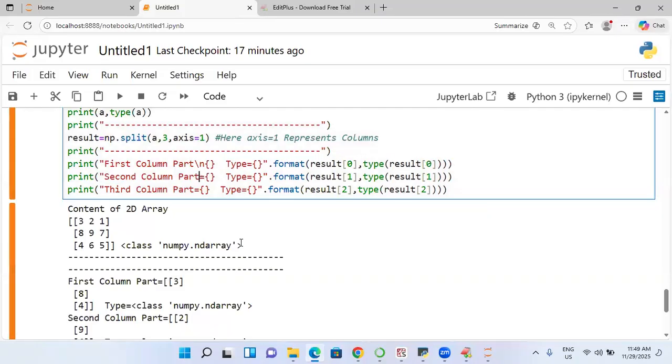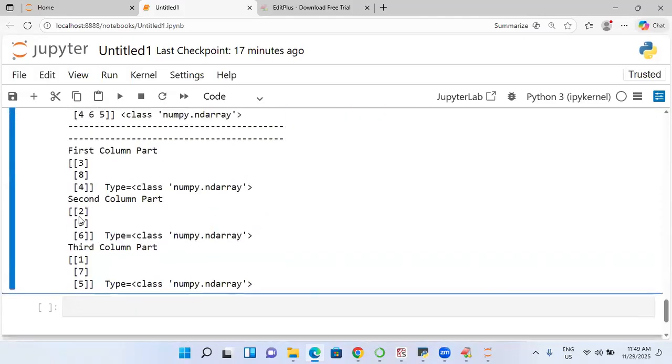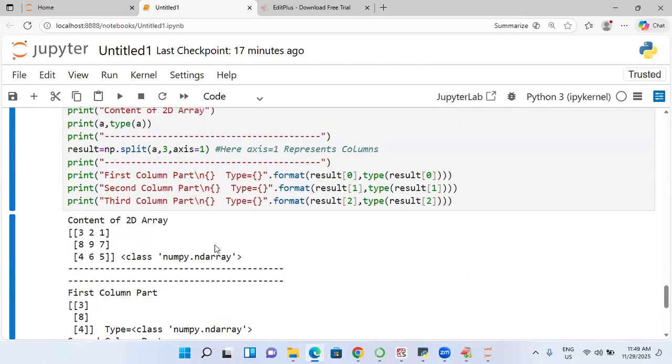I will use \n because one element is coming on one side. So the first column part and what is the type? ndarray. Are you getting it, students? This is called splitting of 2D array data. So this result is going to contain 3 things.